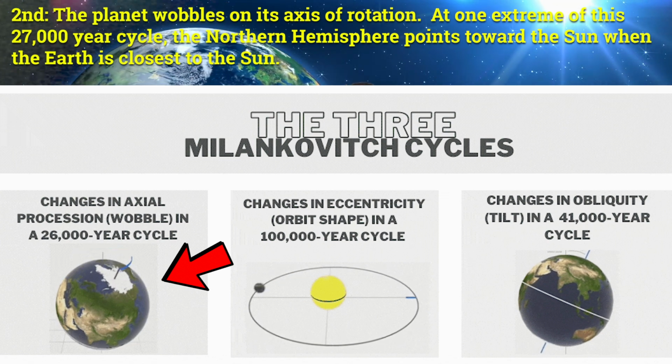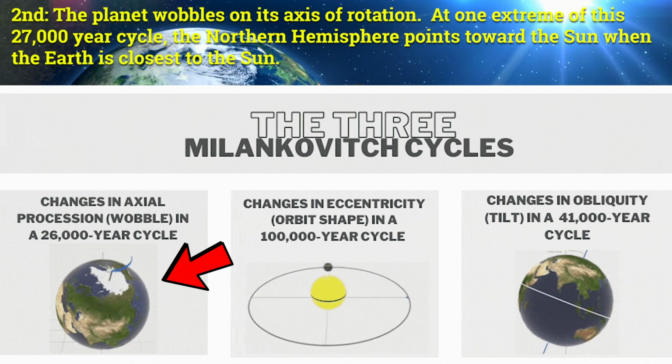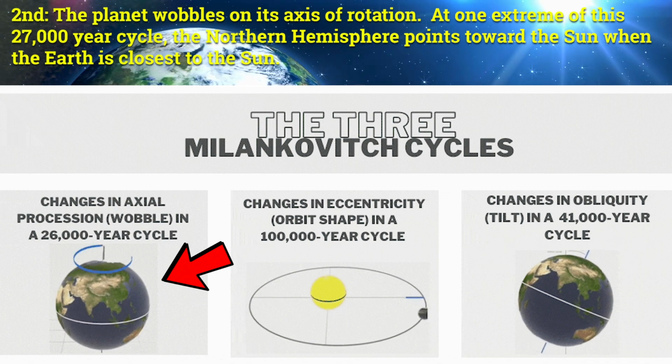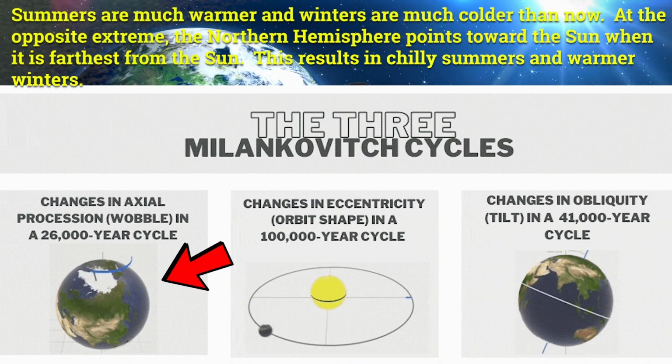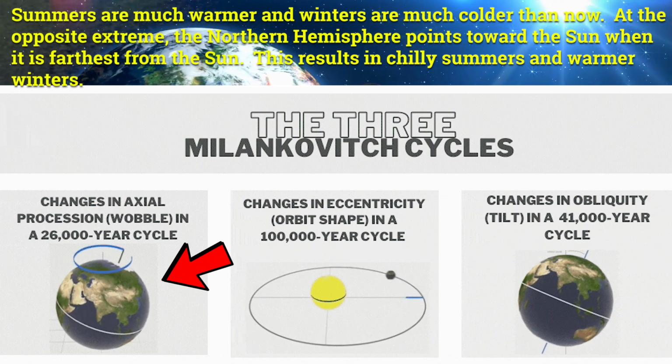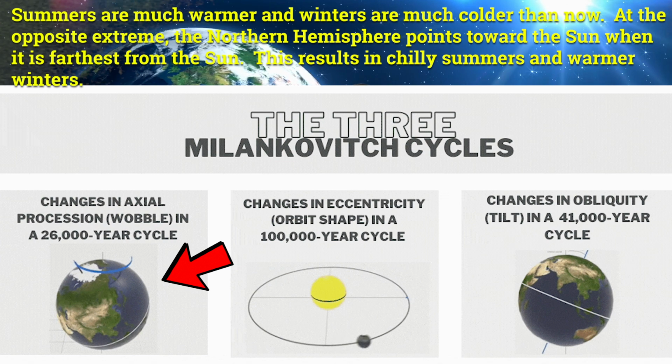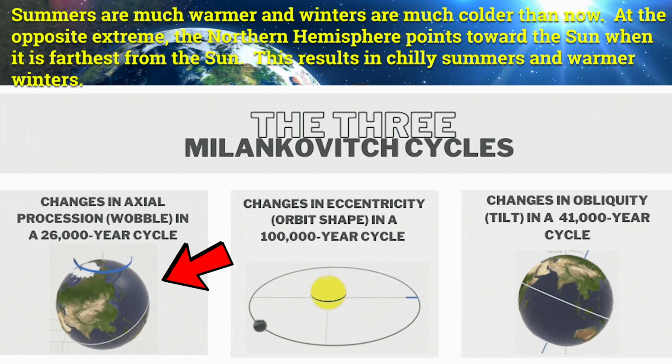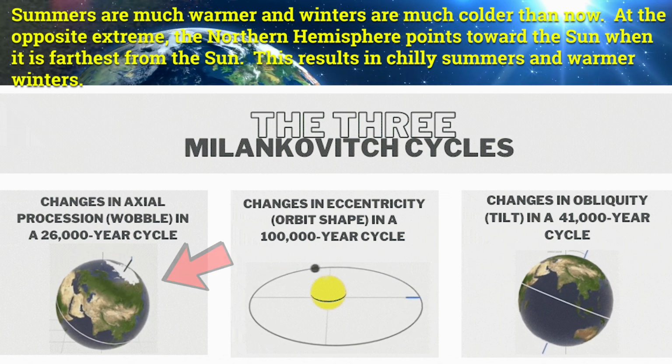At one extreme of this 27,000-year cycle, the northern hemisphere points towards the sun when the Earth is closest to the sun. Summers are much warmer and winters are much colder than now. At the opposite extreme, the northern hemisphere points towards the sun when it is farthest from the sun. This results in chilly summers and warmer winters.